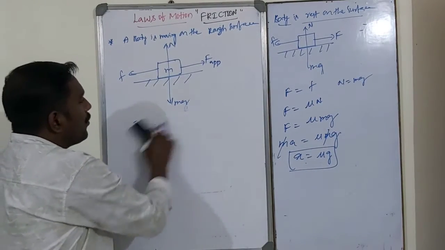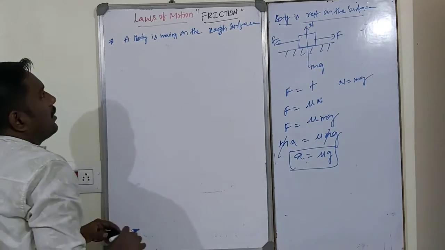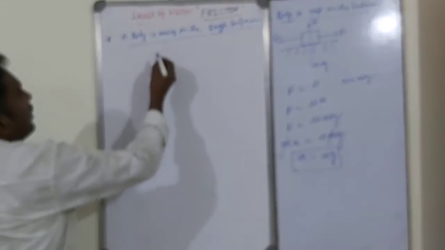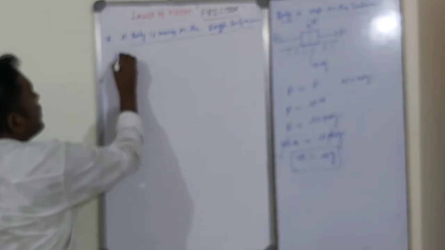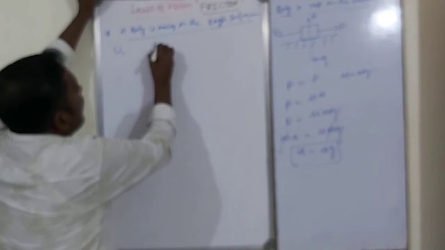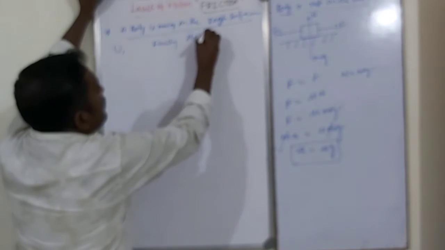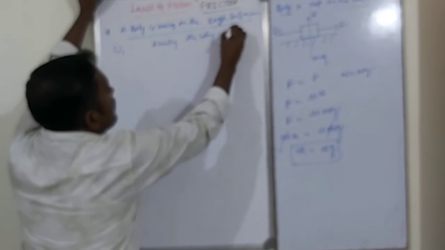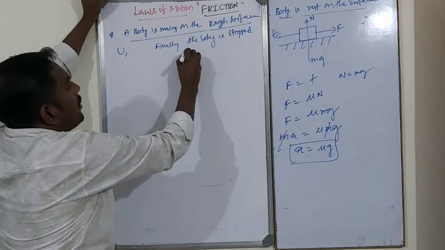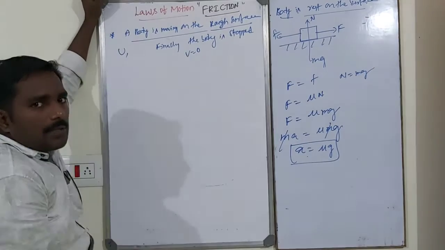Suppose the body is moving on a rough surface with a velocity u. Finally the body will be stopped. That means the final velocity of the body is equal to 0. How to calculate the initial velocity of the body?